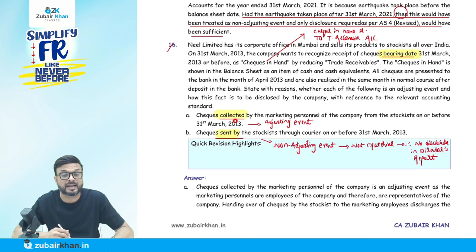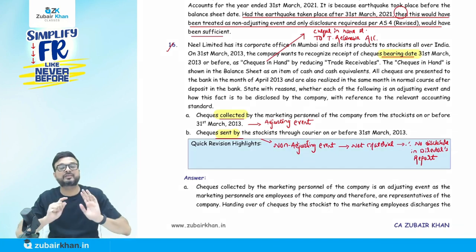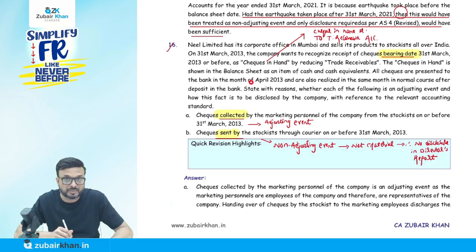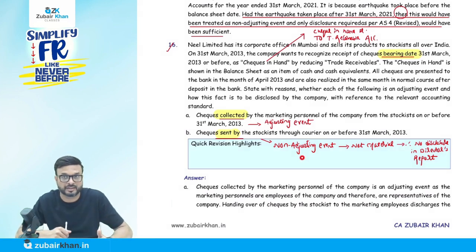But in the second case, the check sent, they have not used the word received. Whoever is the sender, they send the check sent by the stockist through courier on or before 31st March 2013. Someone is sending, that does not mean we have received the check. It is not mentioned we received it on 31st of March 2013 or before that. So we receive after 31st of March. So that's why it's a non-adjusting event.